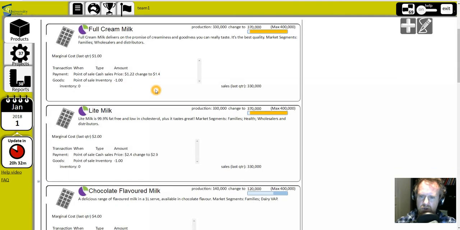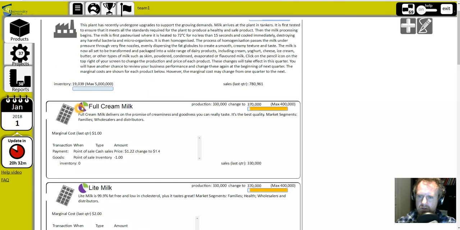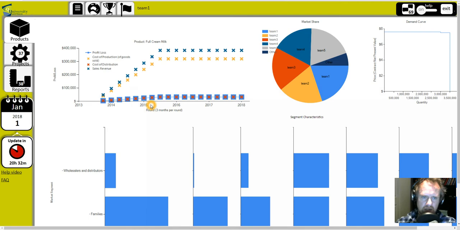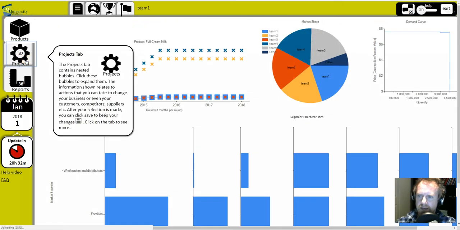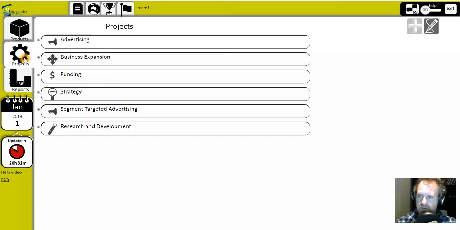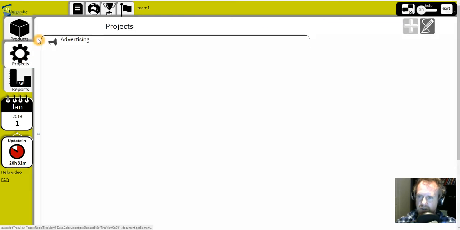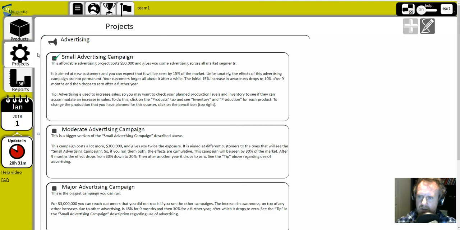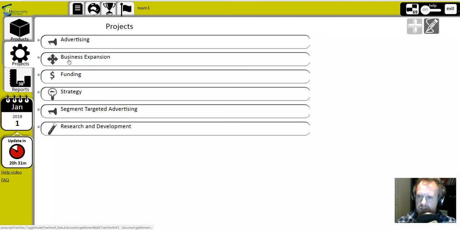These products are a bit more detailed, and clicking on the chart gives some more detailed information. You can see 5 teams involved here, and these are the market shares. They have more products, more projects available for them to decide on, and there's a lot more detail on each of them.